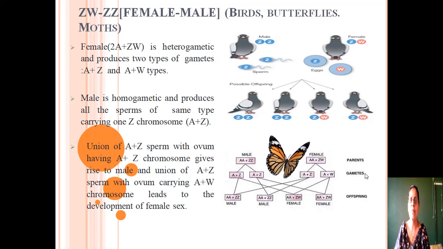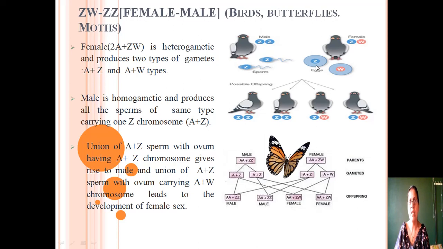This is found in case of birds and butterflies. In this case, generally the sex chromosomes are named as Z and W. In this case, the females are heterogametic. This is the female bird, this is the male bird. This female bird contains two types of sex chromosomes. These are named as Z and W. But in case of male bird, the two sex chromosomes are similar. So, the gametes are of similar types. So, the male birds are homogametic and female birds producing two different types of gametes are heterogametic.